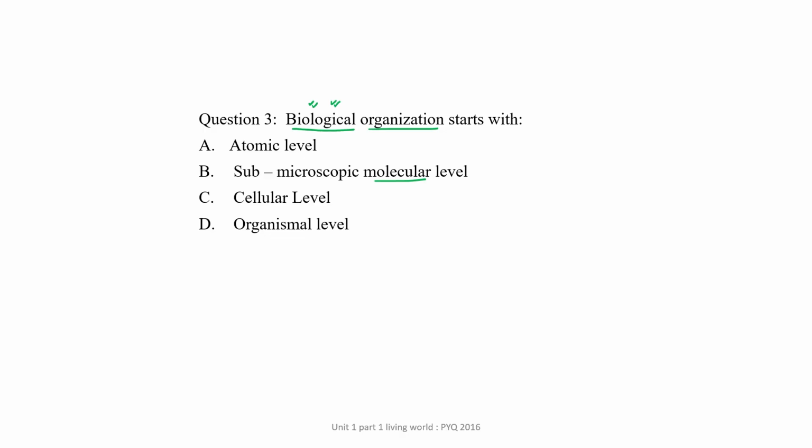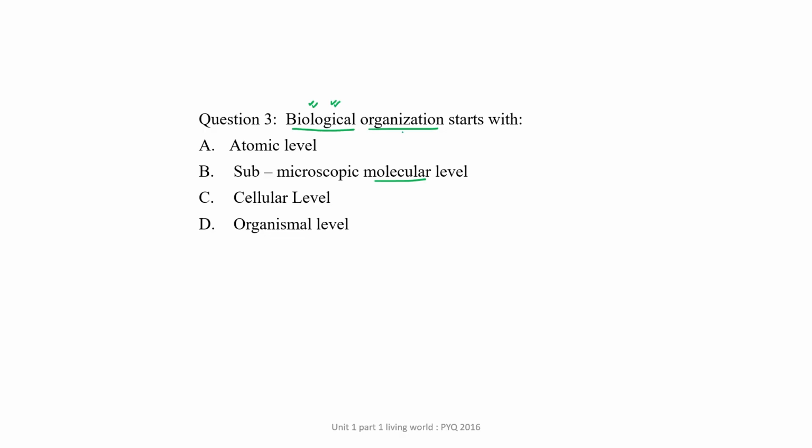So living system, by classification of living system, starts from this particular level, submicroscopic molecular level. In cellular level, different kinds of cells organize themselves and convert themselves into tissue, and then organ system, and so on. Right.